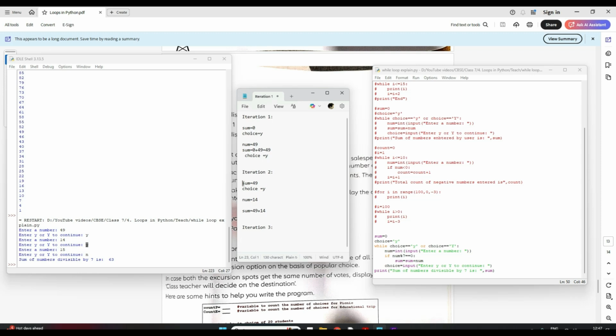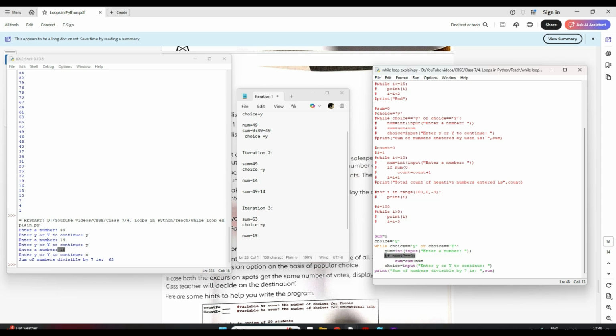In iteration 3 your sum and choice is what? Your sum is now 63, right? 63. Choice is y only. It has asked me to enter a number again. So I entered 15 now, right? So here my num is equal to 15. So now it will check 15 mod 7, means when we divide 15 by 7 is the remainder 0? No, it is not. So this condition does not satisfy. So it will not come to this line. It will directly come to this line. So my sum still remains 63 only. There is no change in sum, right?